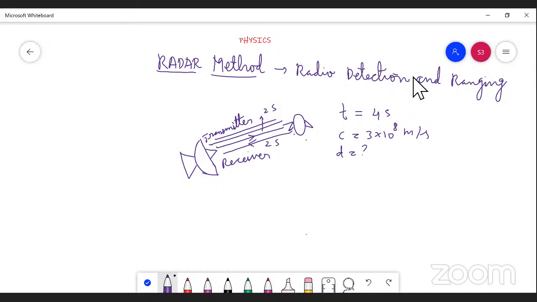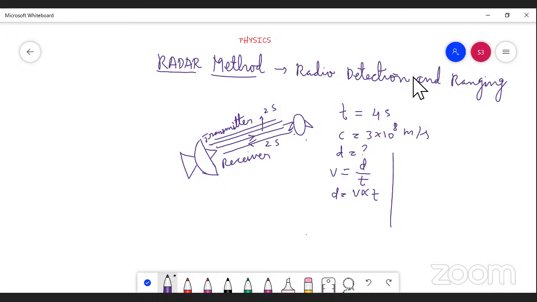Distance. Okay, so already we know that formula. What is the speed formula? Which symbol denotes the speed here? The symbol V denotes the speed. So speed V equal to distance divided by time taken. If we need distance, then distance equal to speed into time taken will come, isn't it? Yes or no?